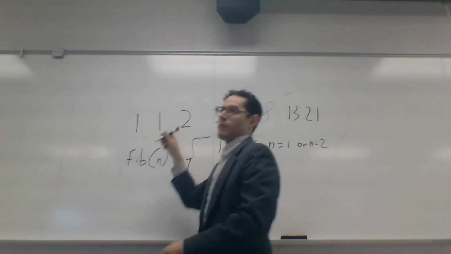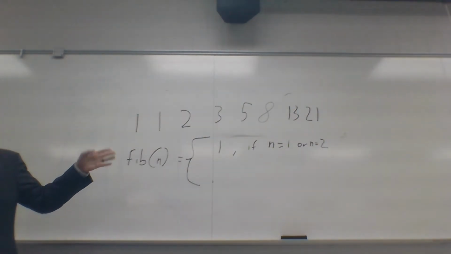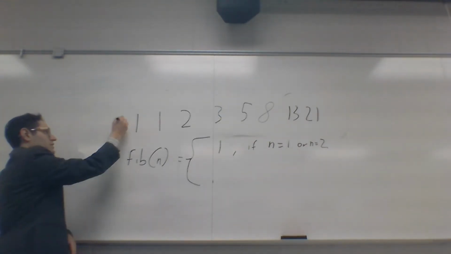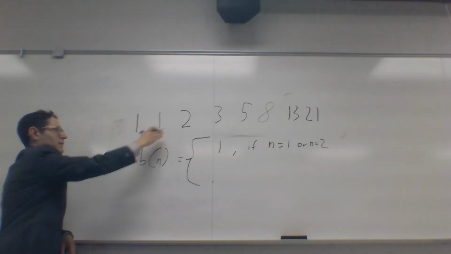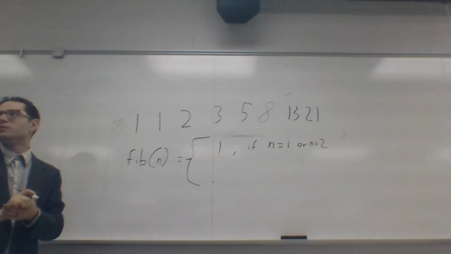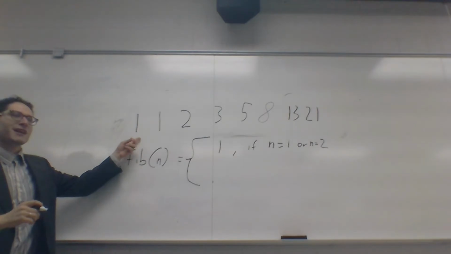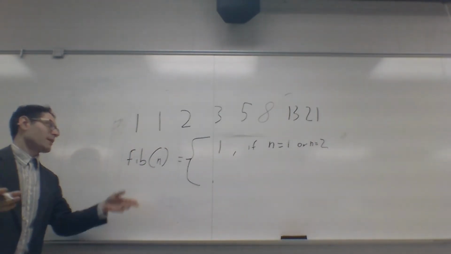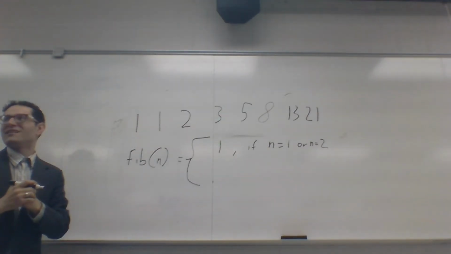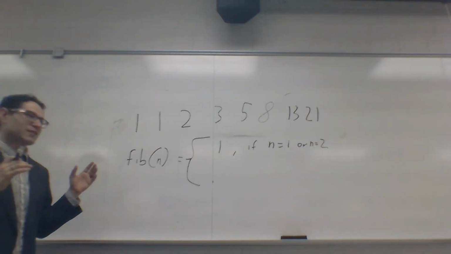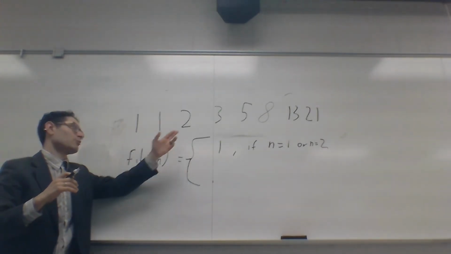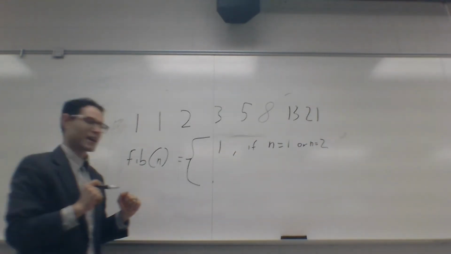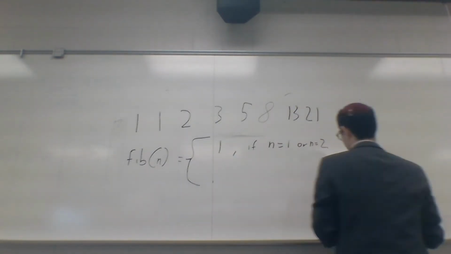Honestly, we could say 0 and 1 over here, but it really just depends on who you're talking to. Some people say the Fibonacci sequence starts with a 0. Some people say it starts with 1, 1. Very few people say it starts with 1, 2. Some people say this is the 0th Fibonacci number, some say this is the first. Whatever. I'm going to say this is the first and this is the second, just for simplicity's sake: n is equal to 1, n is equal to 2, n is equal to 3. So you don't have to think about it too hard.